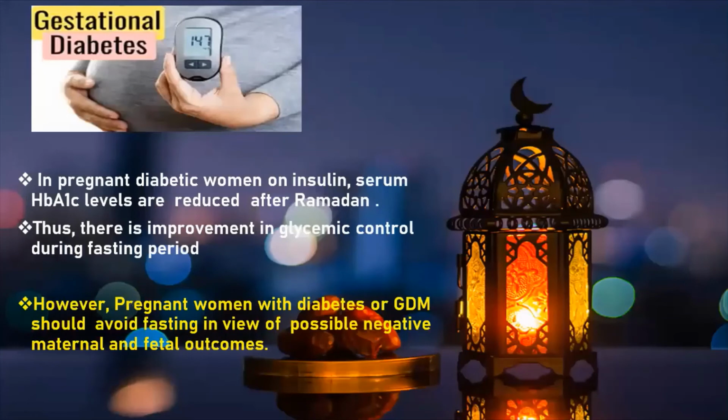Coming to the gestational diabetes mellitus or the diabetes during pregnancy. So in pregnant diabetic women on insulin, serum HbA1c levels are reduced after Ramadan. Thus, there is improvement in glycemic control during fasting period. So pregnant women with diabetes or gestational diabetes mellitus should avoid fasting in view of possible negative maternal fetal outcomes, like particularly the low birth weight babies because of the fasting.